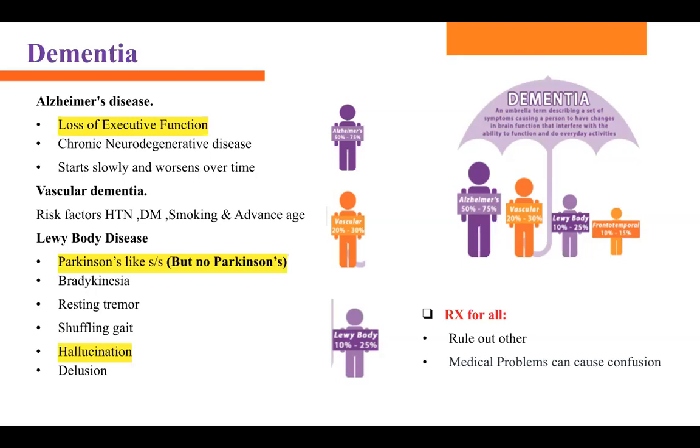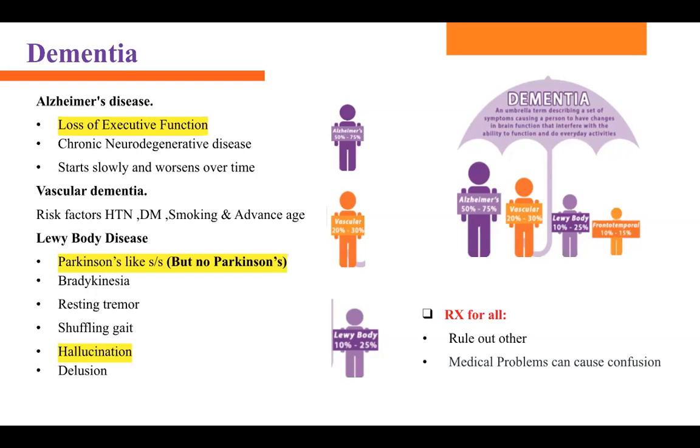Type 2, that is vascular dementia. And what is that? Vascular dementia means this person had uncontrolled diabetes and uncontrolled high blood pressure throughout life, and now they have memory issues. That's called vascular dementia. Risk factors: advanced age, high blood pressure, diabetes, smoking.